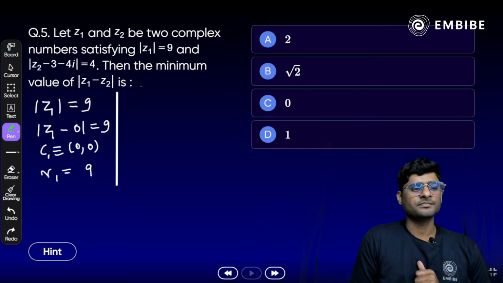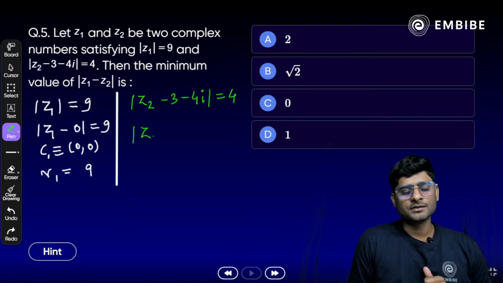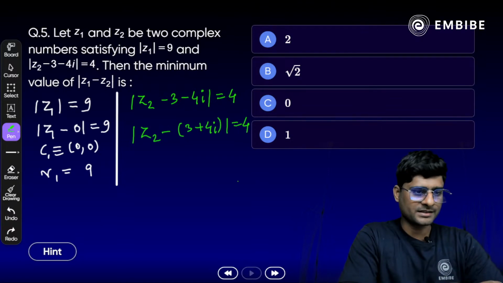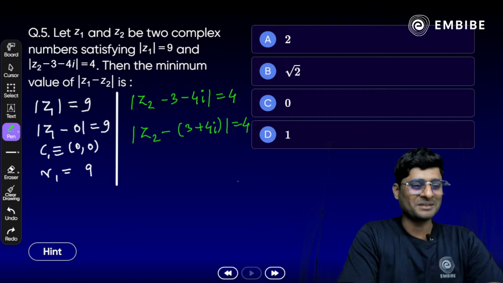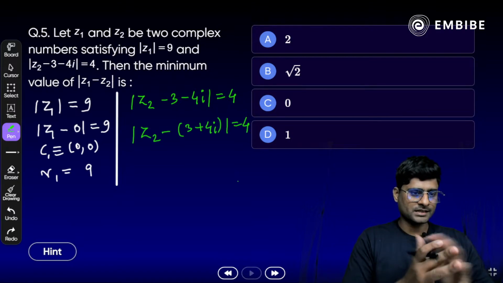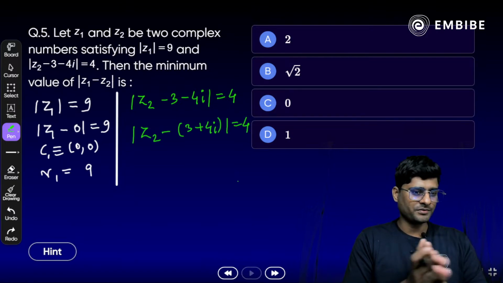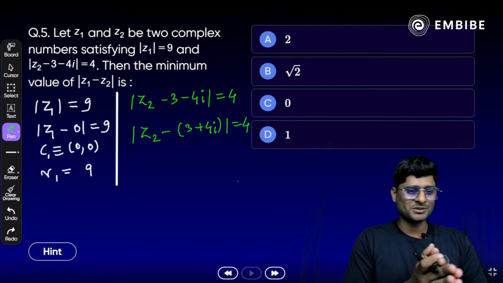Okay, the next equation. Mod of Z2 minus 3 minus 4i is equal to 4. Or we can write it as mod of Z2, taking minus common, 3 plus 4i is equal to 4. Now, which geometrical shape is this? Yes, the next one. Here we can apply Z2 = x2 + i y2. We just have to separate: x2 minus 3 whole squared, and then y2 minus 4 whole squared is equal to 4.